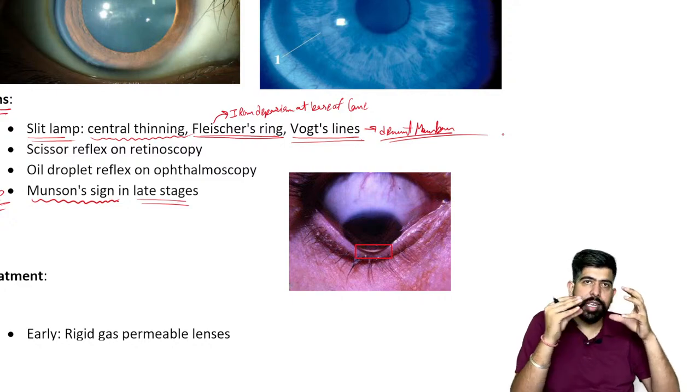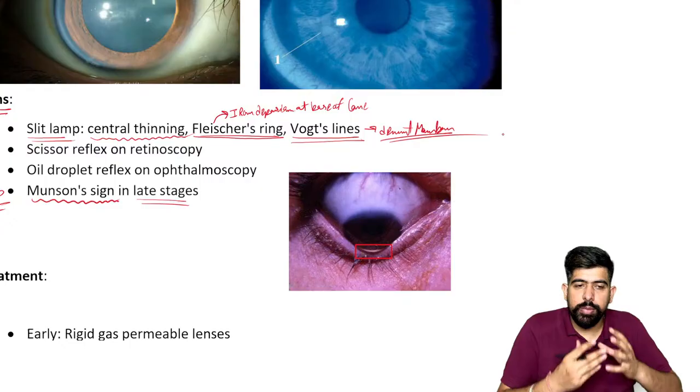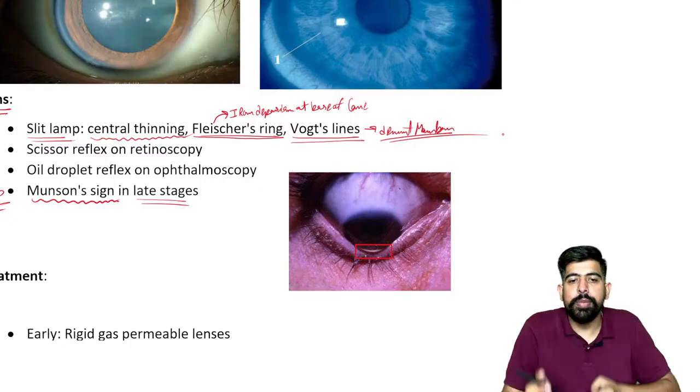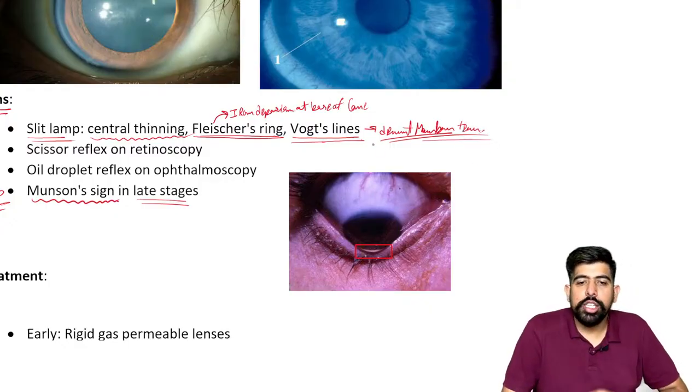It is stretching and making a cone, so the Descemet membrane will tear, and due to this there are Vogt's lines.